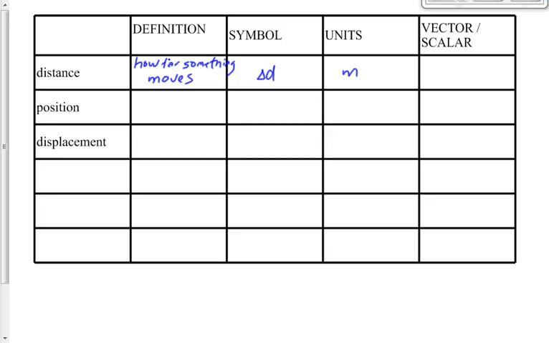Distance is going to be, anybody want to take a stab at this, a vector or a scalar? Does direction matter? When I drove to Staveley yesterday and back, my total distance traveled was 150 kilometers. Is that a vector or a scalar? Scalar. Okay, scalar. Now, which way I went mattered, but not in the way I just described it, right? The way I just described it, the direction was irrelevant. The odometer on my car said 150 kilometers more than when I started. Okay, distance is a scalar.